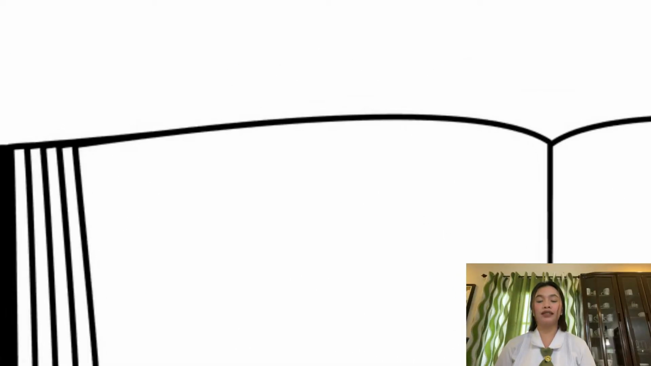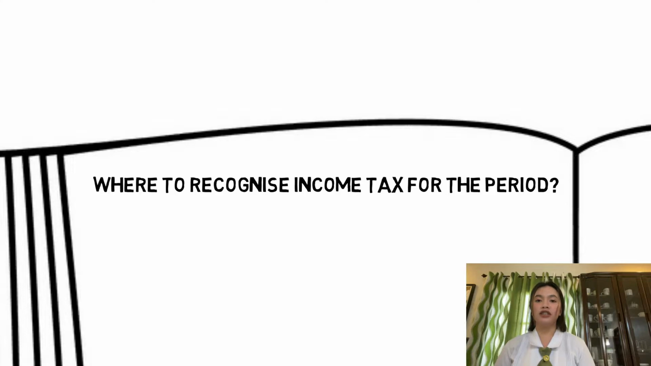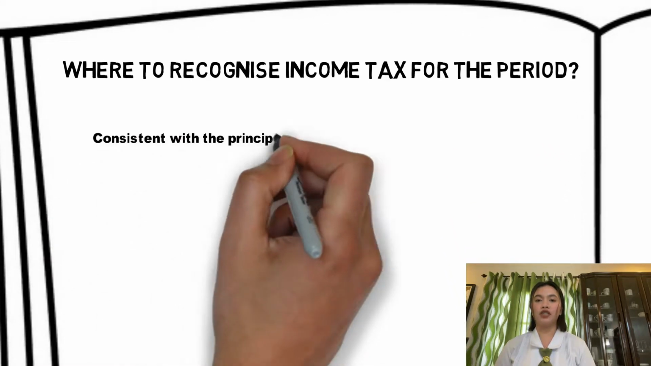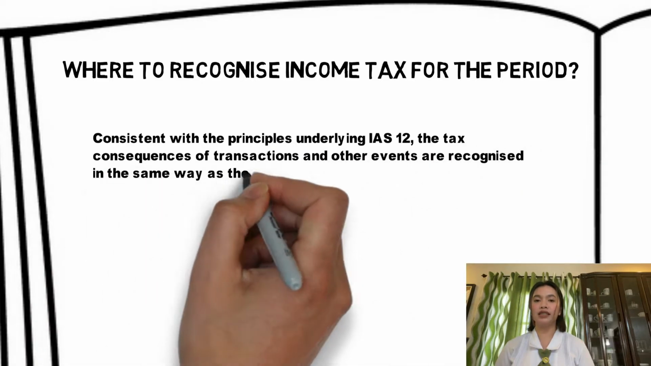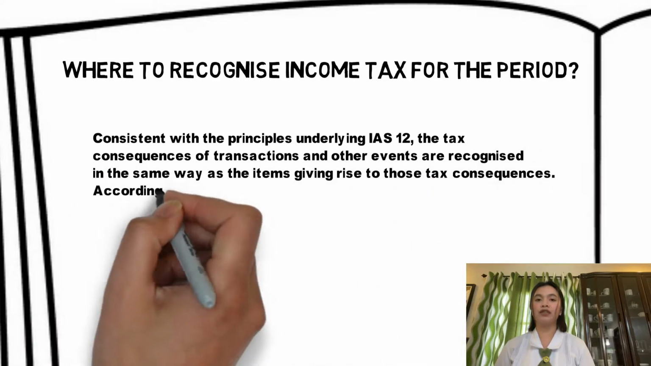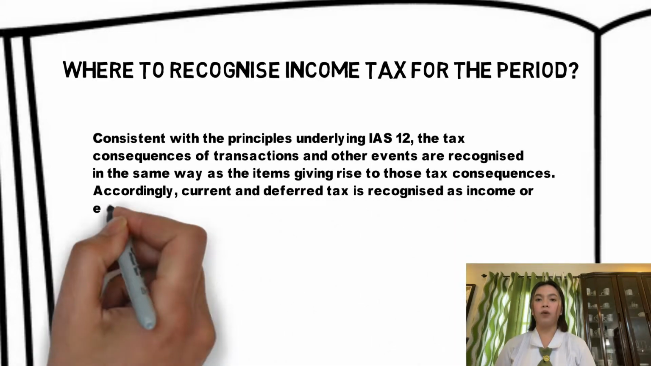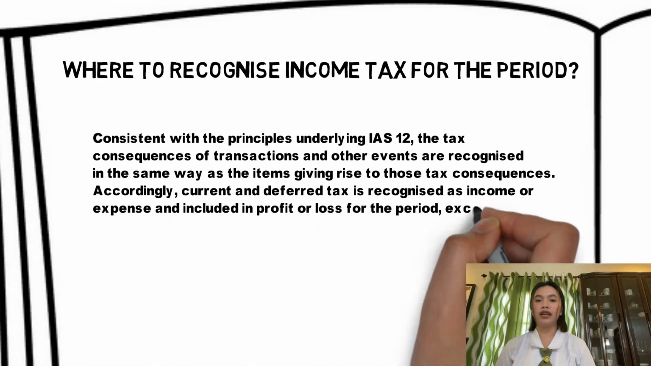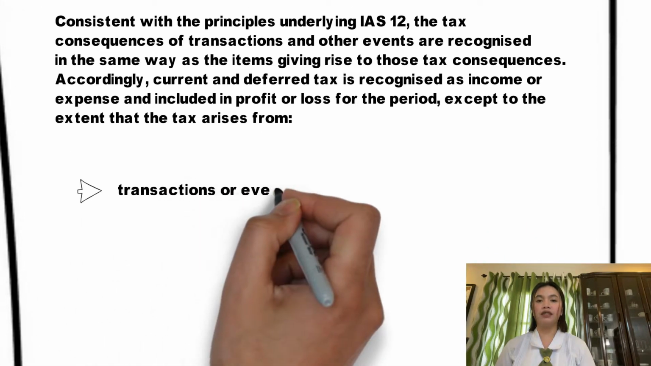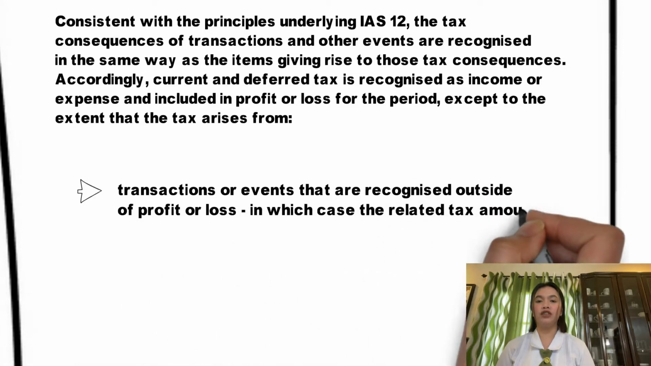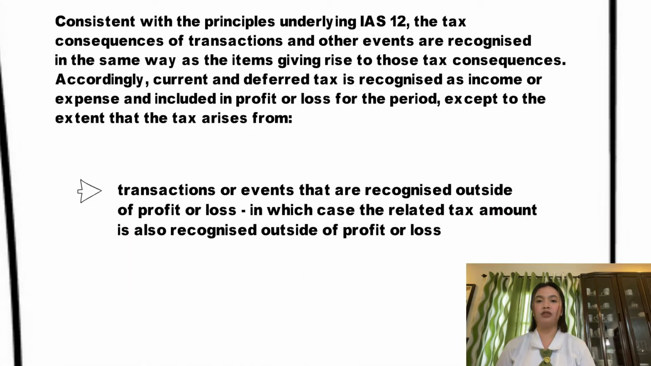So where to recognize income tax for the period? Consistent with the principles underlying IAS 12, the tax consequences of transactions and other events are recognized in the same way as the items giving rise to those tax consequences. Accordingly, current and deferred tax is recognized as income or expense and included in profit or loss for the period, except to the extent that a tax arises from: first, the transactions or events that are recognized outside the profit or loss, in which case the related tax amount is also recognized outside the profit or loss.